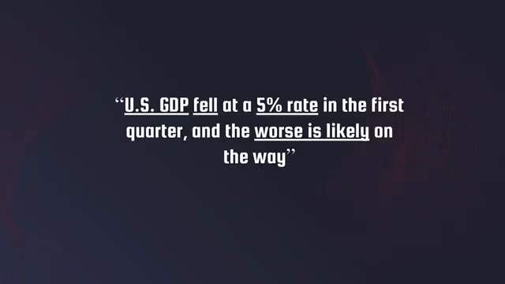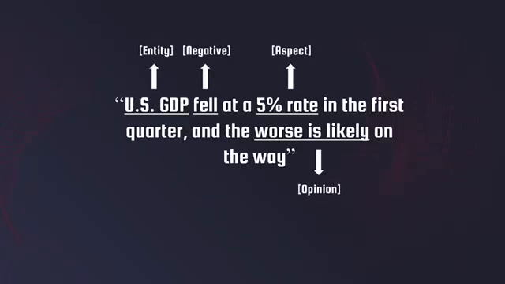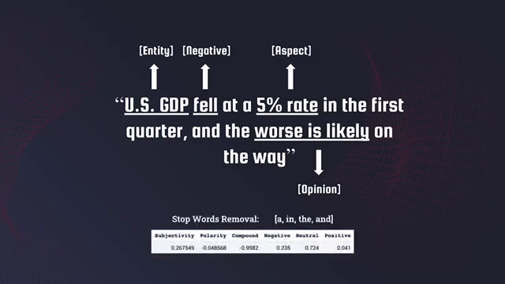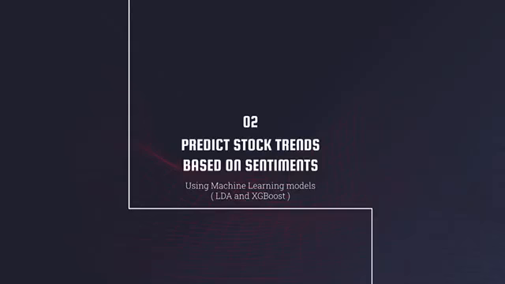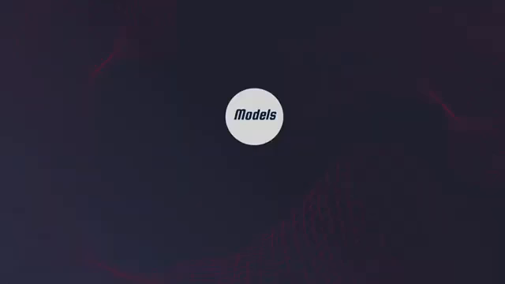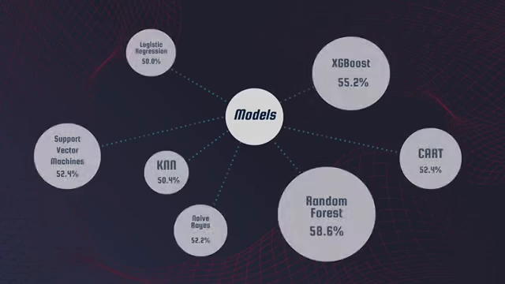Here is an example of how VADER runs lexicon on its pre-processed data to return a negative sentiment for the following news headline due to the presence of the negative word "fell". Next, we will pick a machine learning model to predict the next day rise and fall based on the sentiment scores as inputs. After trying a bunch of models, we arrived at the following results.